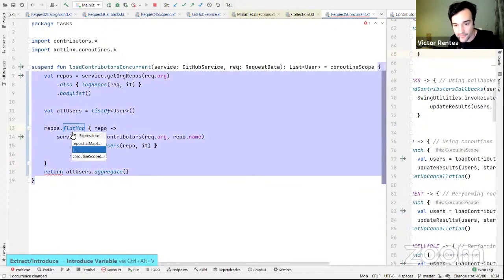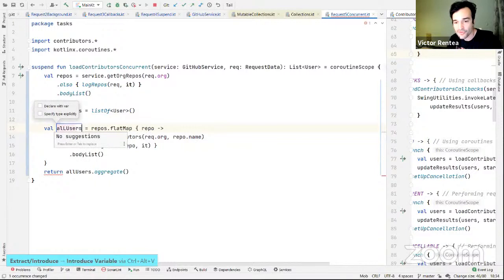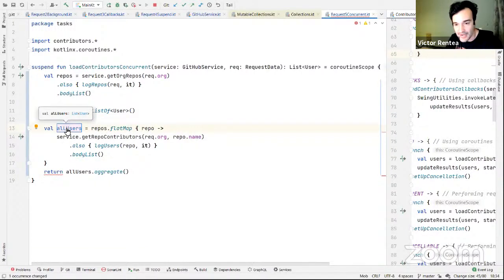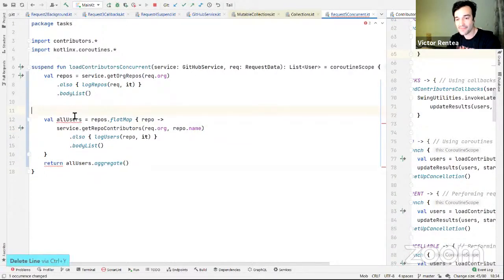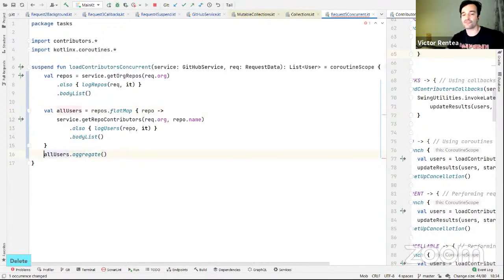Let's make a val out of it. Here. This is allUsers. Yeah, am I right? Let's see. This is a list of users. Yes. It's okay. Now, allUsers aggregate will be the results. I don't use any mutable list anymore. I switch to a functional style. Yeah, indeed. So race, as you said, Gerard, you can still have race bugs. So you should first switch to a functional style of using just immutable structures, immutable collections, and only then move forward. Okay, what next?